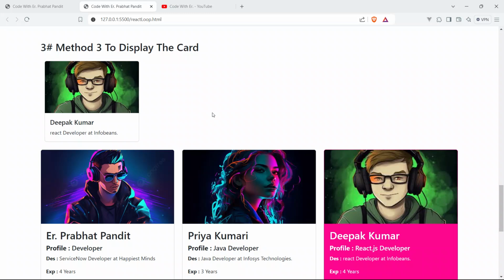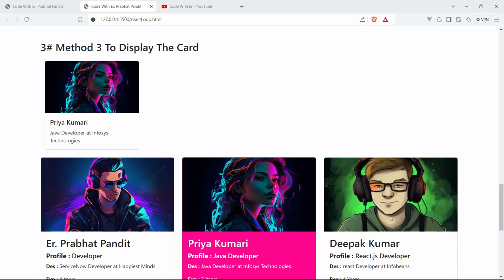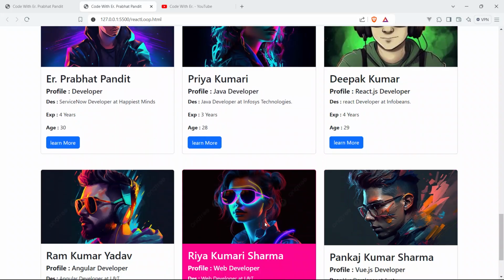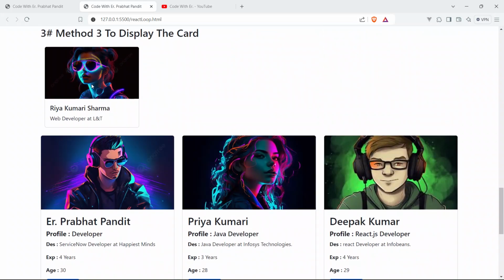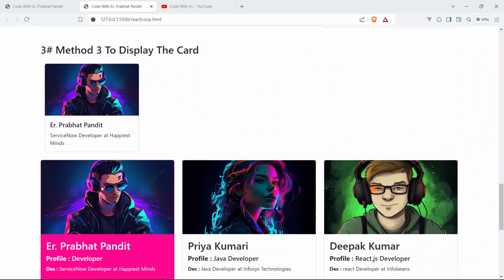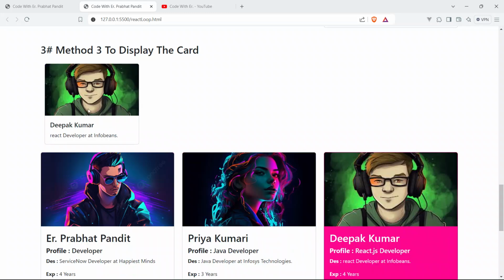So now let's get started and learn this third method to display dynamic cards in React.js, along with this feature: whenever the user clicks on any of the cards, that active card will be shown here. So it's active Riya Kumari Sharma. You can see here also Pankaj Kumar Sharma, Prabhat Pandit, Priya Kumari, and Deepak Kumar.